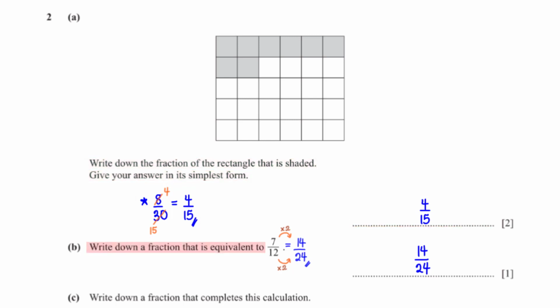Write down a fraction that is equivalent to 7/12. To get a fraction equivalent to this, all we need to do is multiply the numerator and denominator by the same number. We can't use 1 because then we get the same number. If we pick 2, we multiply the numerator by 2 and the denominator by 2, so we get 14/24.